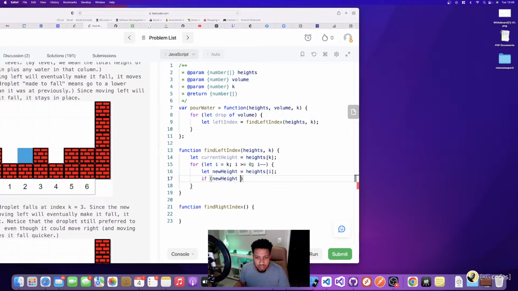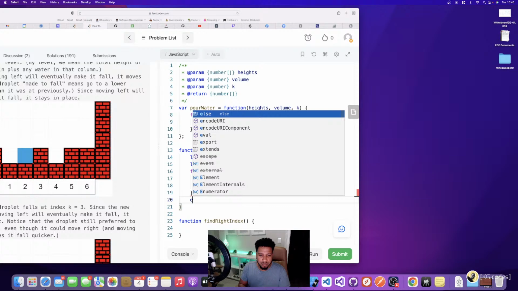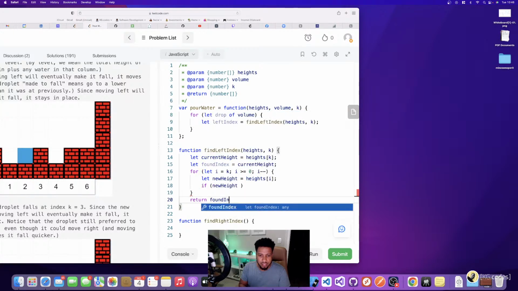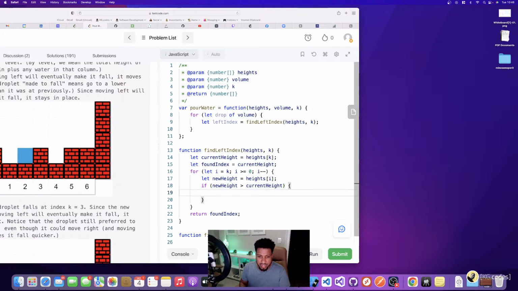So I basically need a found index or something like that. And so I want to say found index is current height. And then I want to return found index here. So basically, if the new height is greater than the current height, then I want to break out of this loop. And then when I break out of this loop, I'm going to return found index.